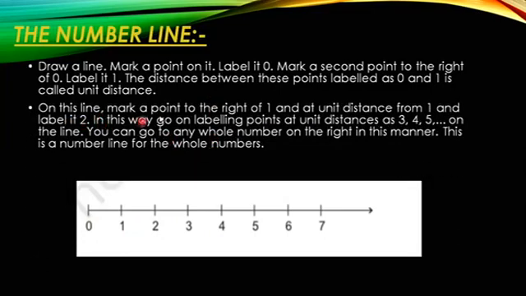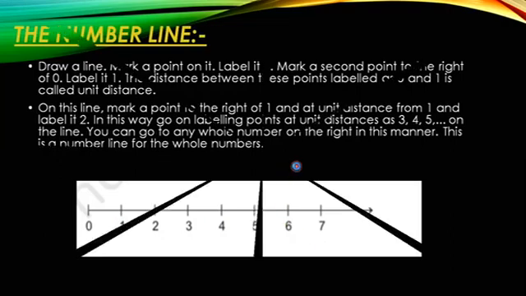Next, on this line, mark a point to the right of 1 and at unit distance from 1, and label it 2. From the same unit distance, the same distance again, you place 3, 4, 5, 6, 7, and so on. You can go to any whole number on the right in this manner. So this is a number line for the whole numbers.